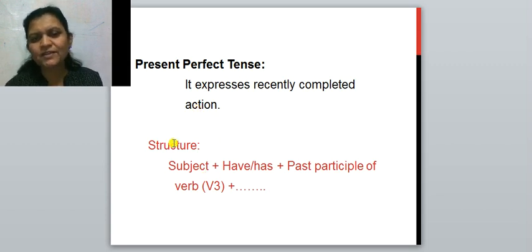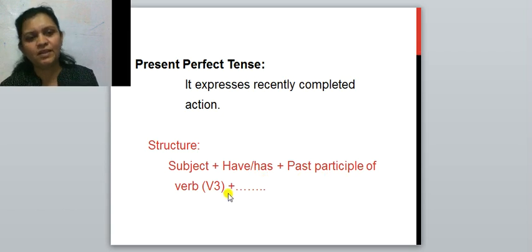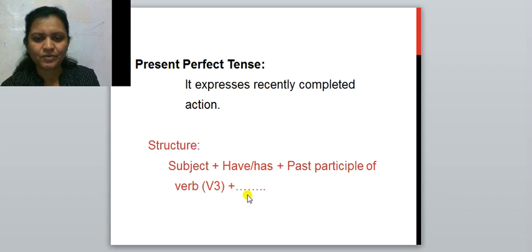That only structure is written here. What is the first? Subject plus has. Has is used with third person singular, means with he, she and it. And after that, what is there? Past participle of verb, means the V3 is there. And plus what? Right, you understood it now.